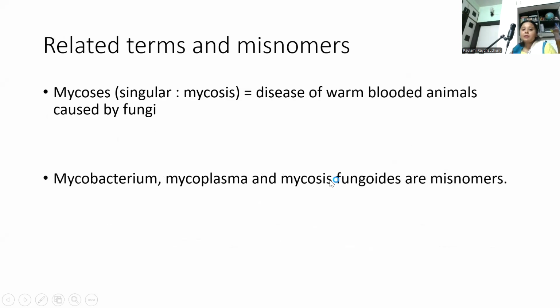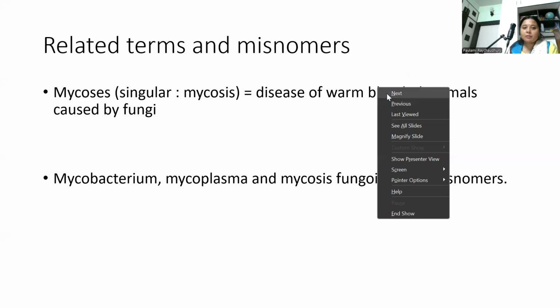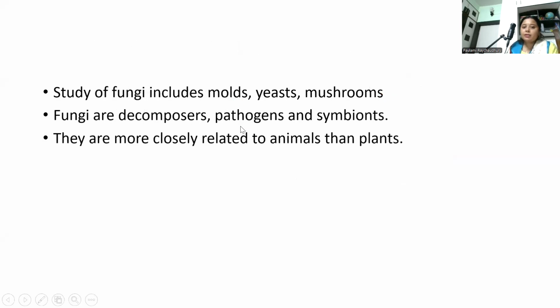Now, related terms and misnomers. Mycosis means disease of warm-blooded animals caused by fungi. But mycobacteria, mycoplasma, and mycosis fungoides are only misnomers. Now, the study of fungi includes molds, yeasts, and mushrooms. Fungi are decomposers, pathogens, and symbionts. They are more closely related to animals than plants.